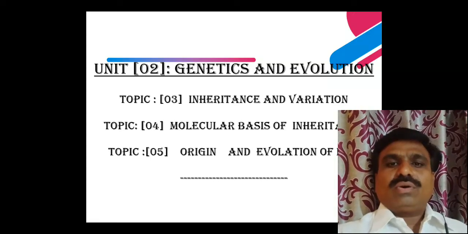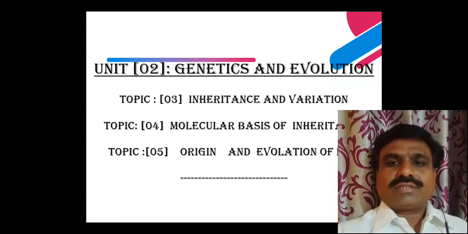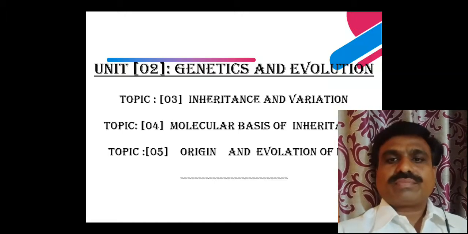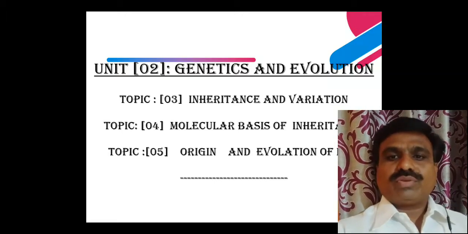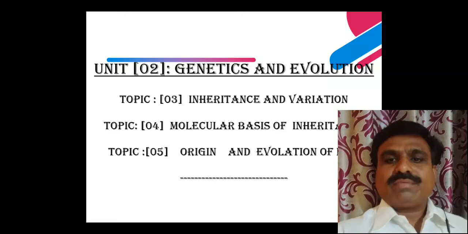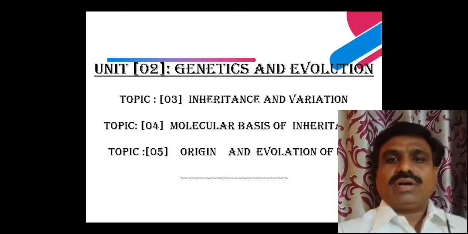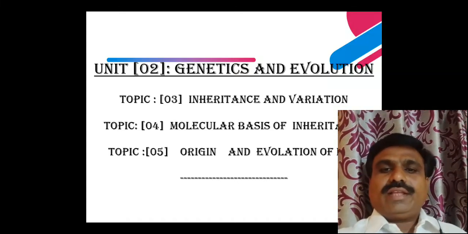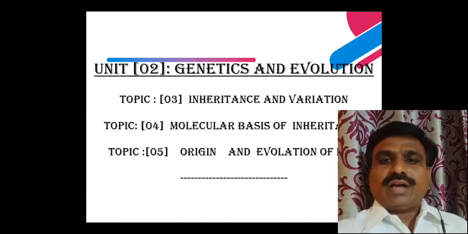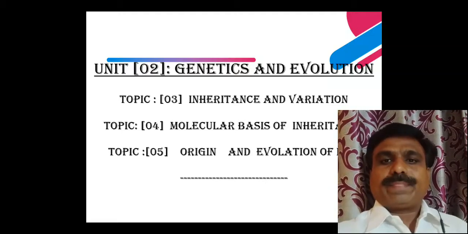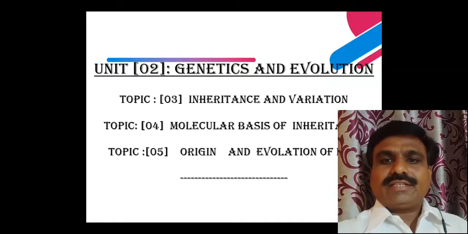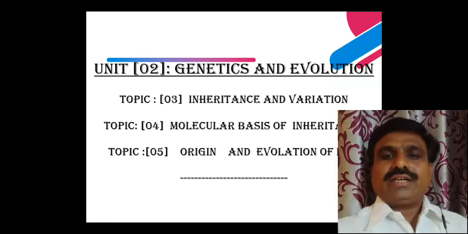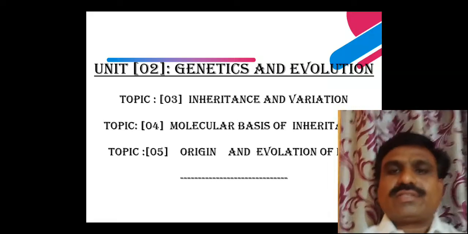Then chromosomal basis of inheritance: what are chromosomes, what is the structure of chromosomes, and what is the mechanism of transmission of genetic characters from one generation to the next generation. The chromosomal theory is included, as well as sex-linked inheritance of characters and sex-linked diseases.